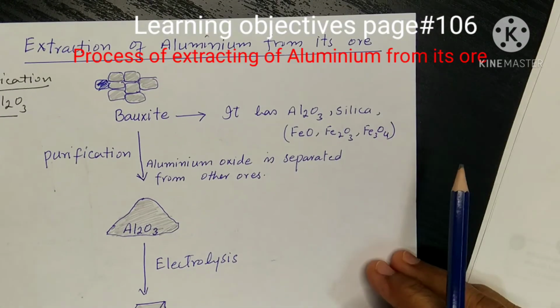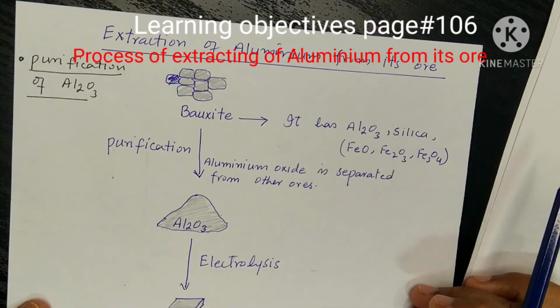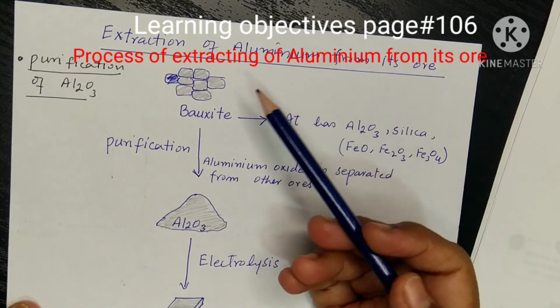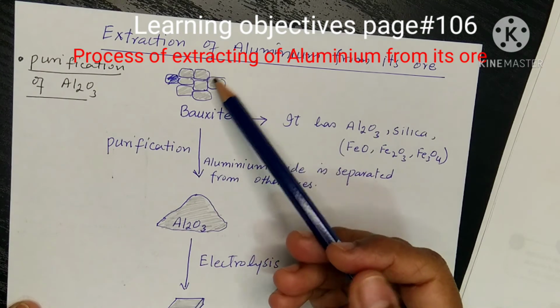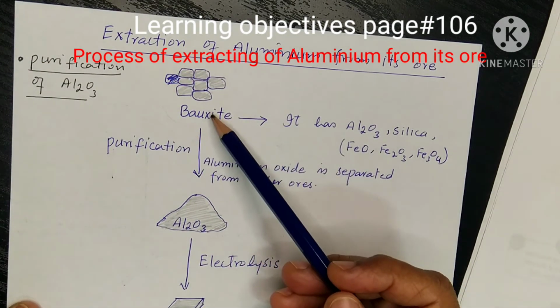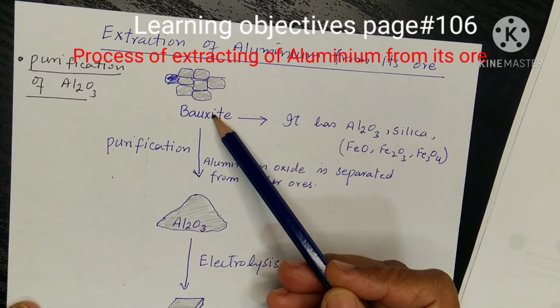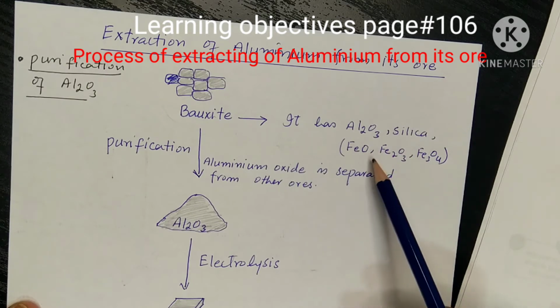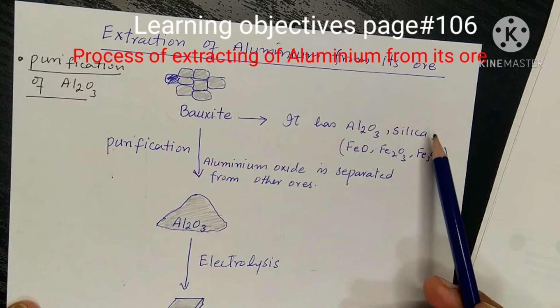The extraction of aluminium from its ore. There are two steps for the extraction of aluminium. First is the purification of aluminium oxide, because in bauxite it is present in the form of aluminium oxide, and in the bauxite at the same time there are impurities of iron and silicon.